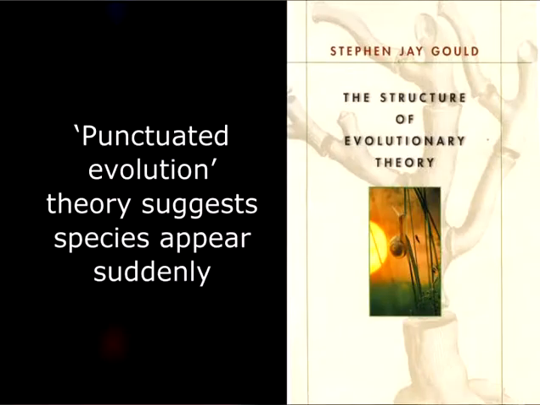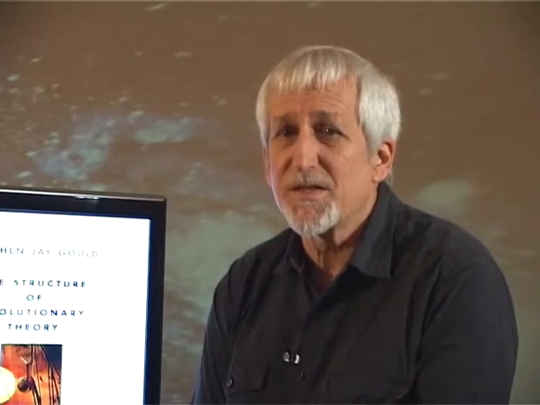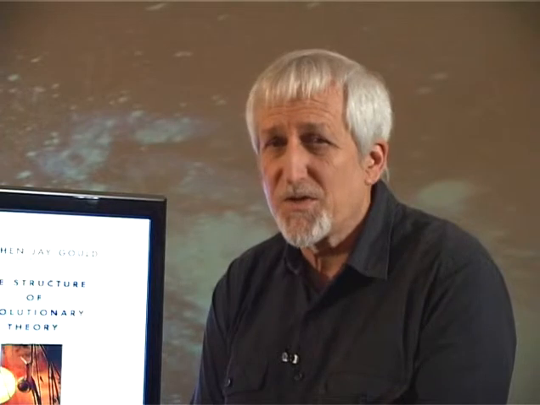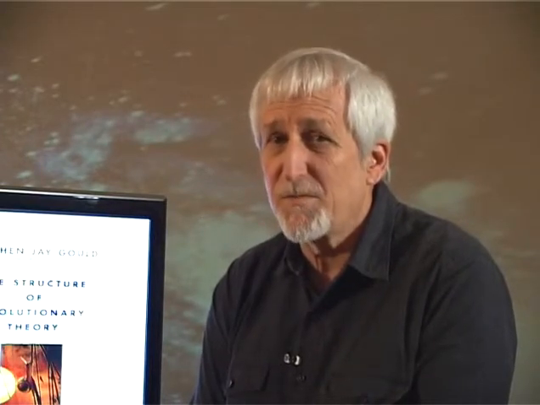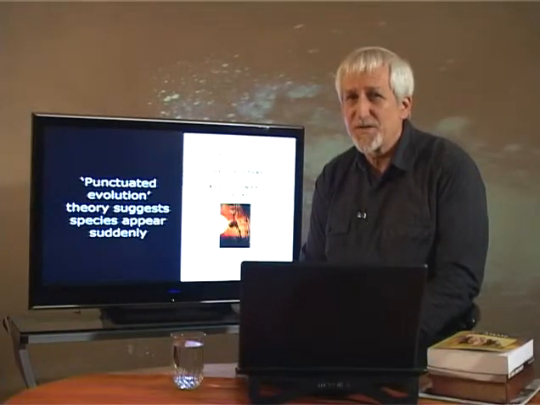A contrasting theory is called punctuated evolution, proposed by scientists such as Stephen Gould. This proposes that most species arise suddenly and then enter stasis or equilibrium, in which they remain relatively unchanged for millions of years. In geological timescales, these sudden appearances could possibly have involved thousands of years, or they may have taken place even more rapidly. Such shorter periods are almost insignificant in geological timescales and so may not have been recorded in the fossil record.